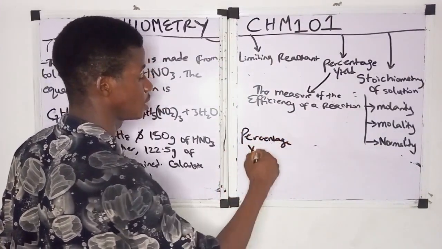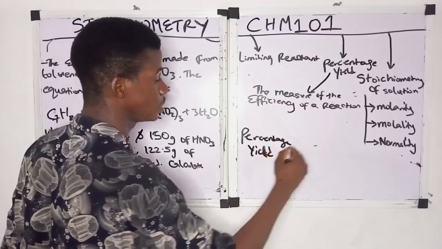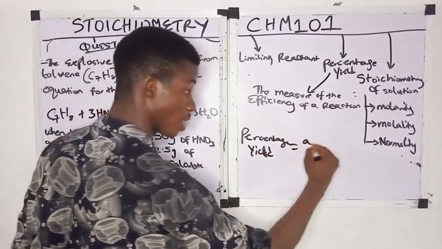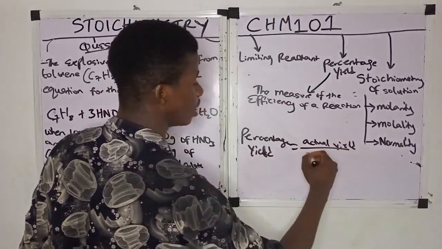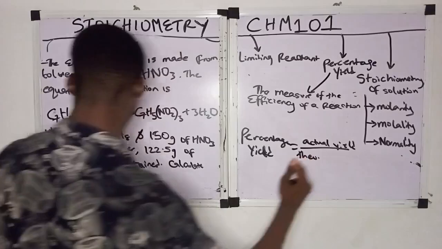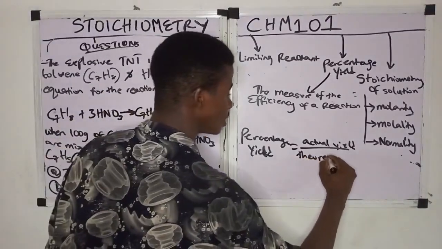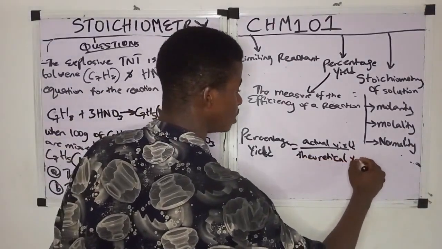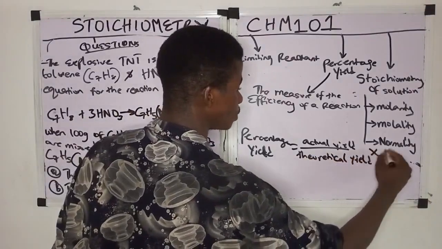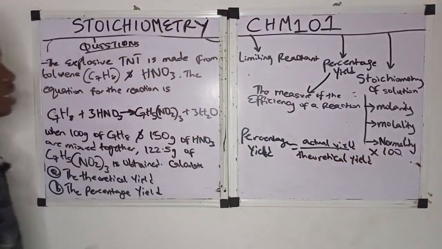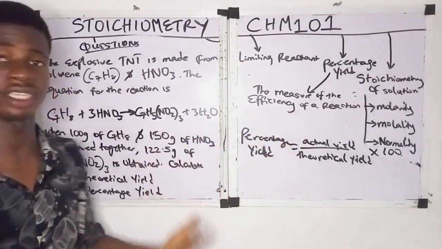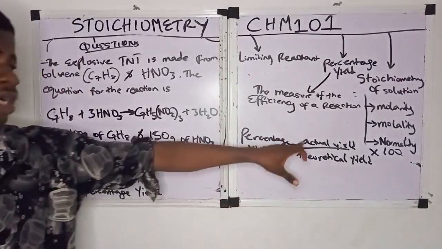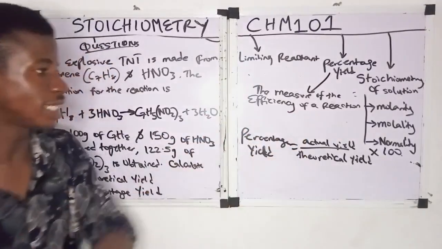Now, percentage yield is usually equal to the actual yield divided by the theoretical yield, times 100. Percentage yield has to do with the efficiency of a reaction. Now, what is actual yield and what is theoretical yield?